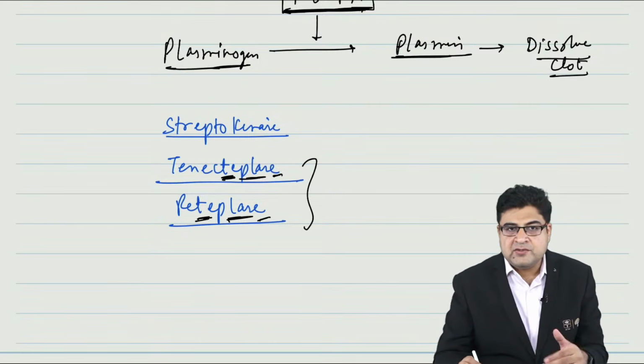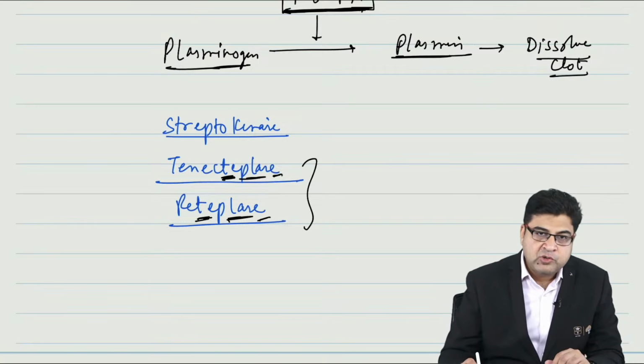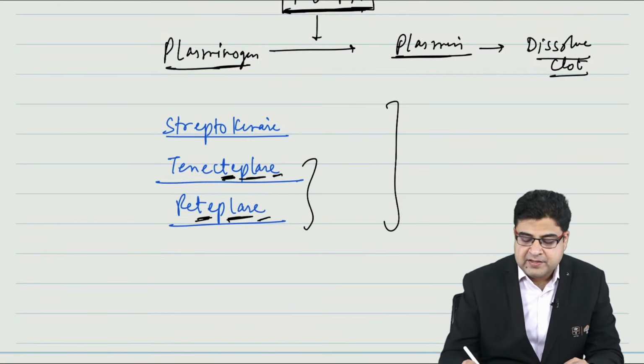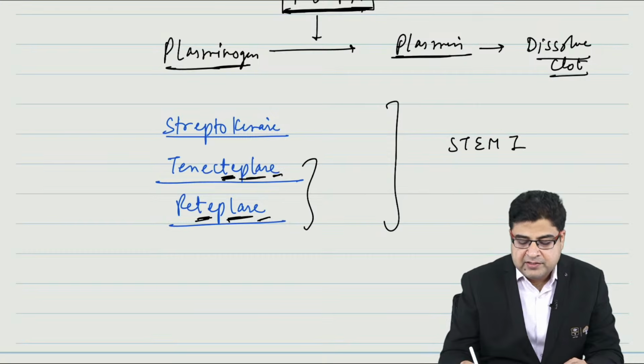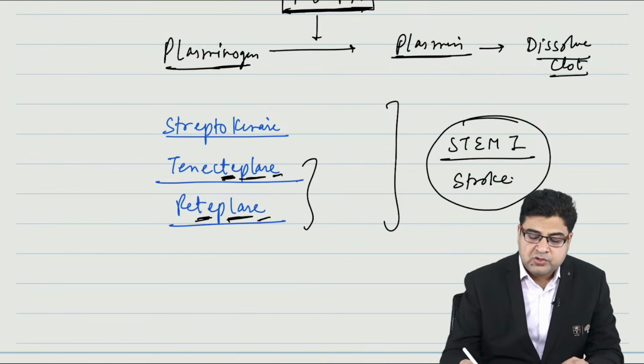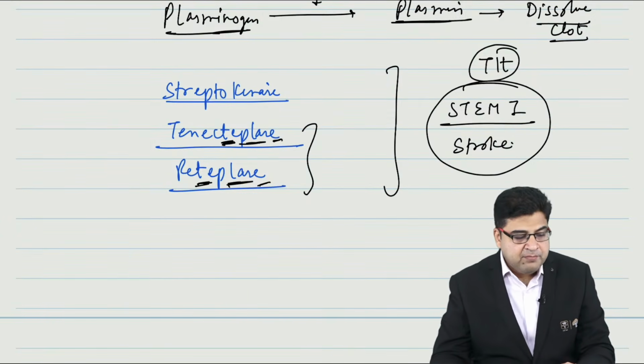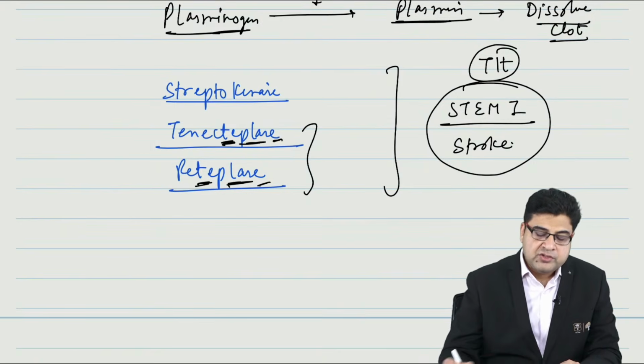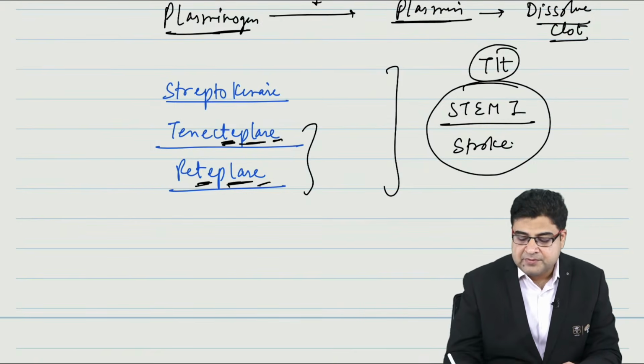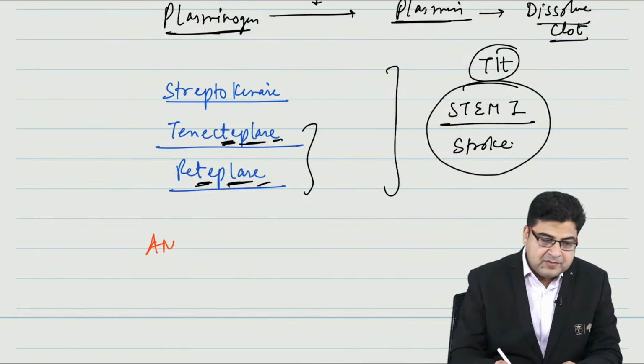Tenecteplase and reteplase are tissue plasminogen activators, and these medicines are given for the treatment of ST elevated MI. Medicines can also be given for the treatment of stroke. Streptokinase, tenecteplase, reteplase.